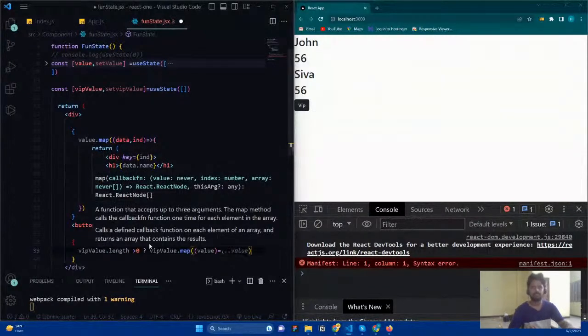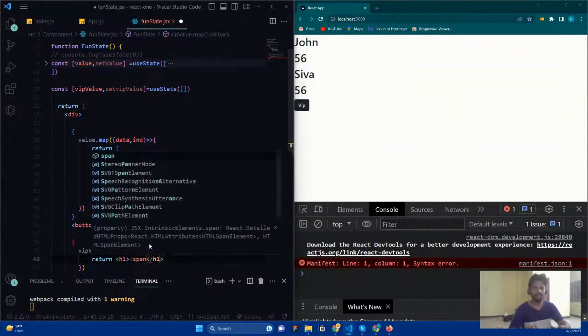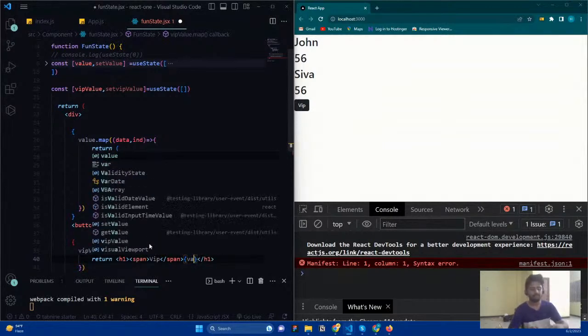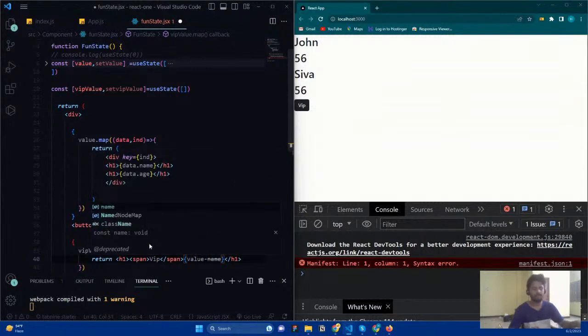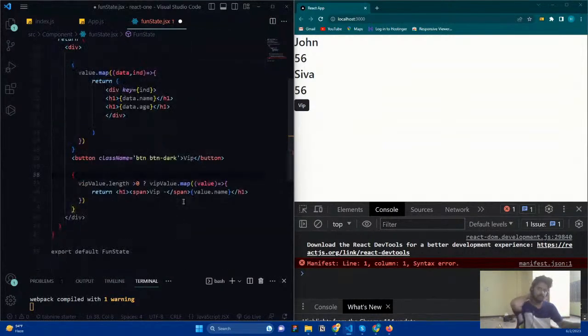Okay, and here I just want to say this value, and I just want to return an h1. Okay, h1, and here I add the span tag and mention it as VIP. And the VIP is going to be the value dot name, the person name, value dot name like this. And here I just give a space between them. Okay, like this.